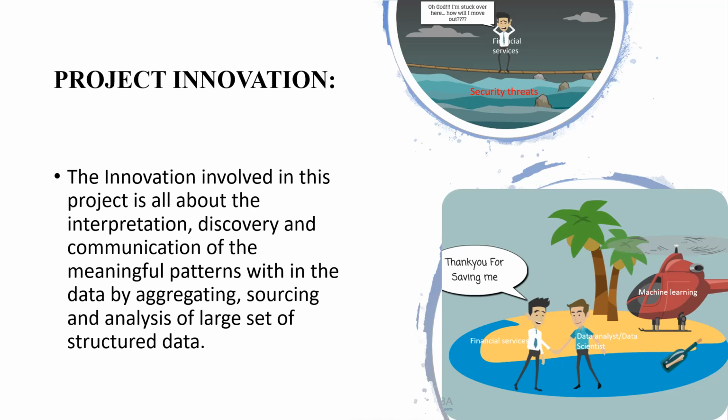Project innovation. The innovation of this project is to enhance the existing model by interpreting and communicating the meaningful patterns within the data by aggregating, sourcing, and analyzing a large set of structured data. The interesting fact about the machine learning involved in this project is that it can automate the model and can learn without explicit programming when subjected to new data, which is loan applications in this case, and it is capable of predicting the future applicants' creditworthiness.